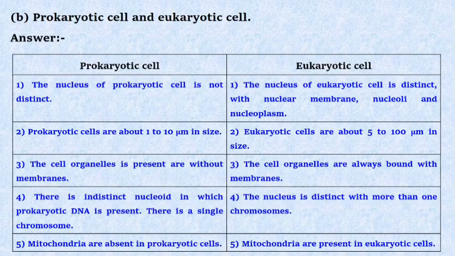Third, the cell organelles present are without membranes. The cell organelles are always bound with membranes. Fourth, there is an indistinct nucleoid in which prokaryotic DNA is present. There is a single chromosome. The nucleus is distinct with more than one chromosome. Fifth, mitochondria are absent in prokaryotic cells. Mitochondria are present in eukaryotic cells.